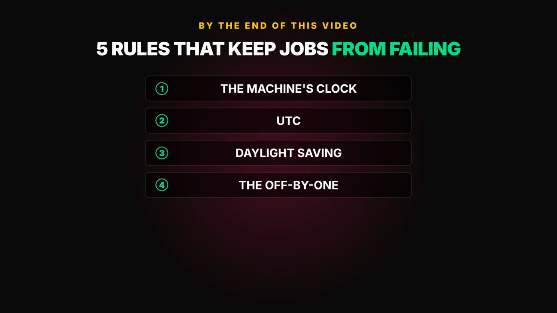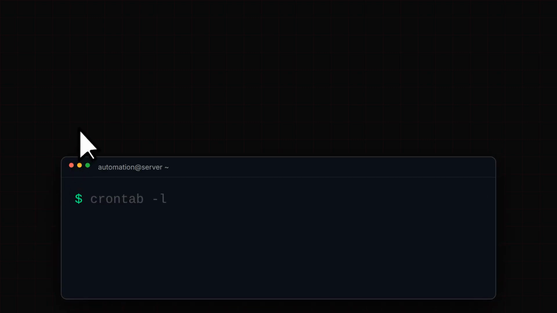Rule 1, the machine's clock. Rule 2, UTC. Rule 3, daylight saving. Rule 4, the off by 1. Rule 5, idempotency. Let's start with the machine you're probably using.